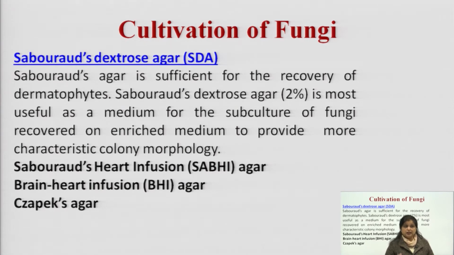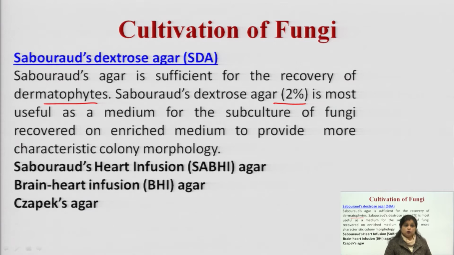Sabouraud dextrose agar media is sufficient for the recovery of mainly dermatophytes. It is always used in a concentration of 2%. This is the main media used for the cultivation of fungi, which differs from that of bacteria.